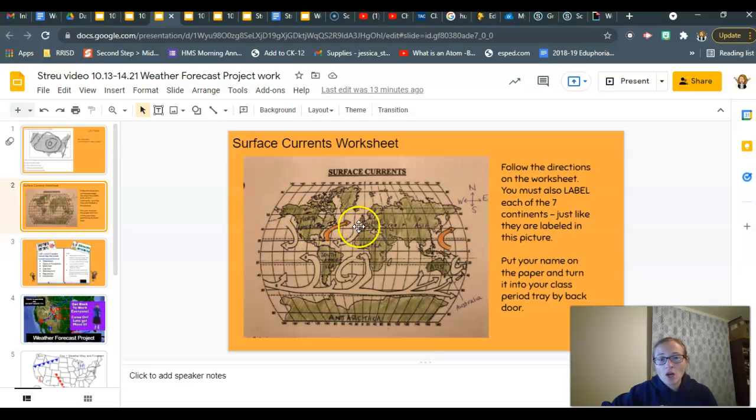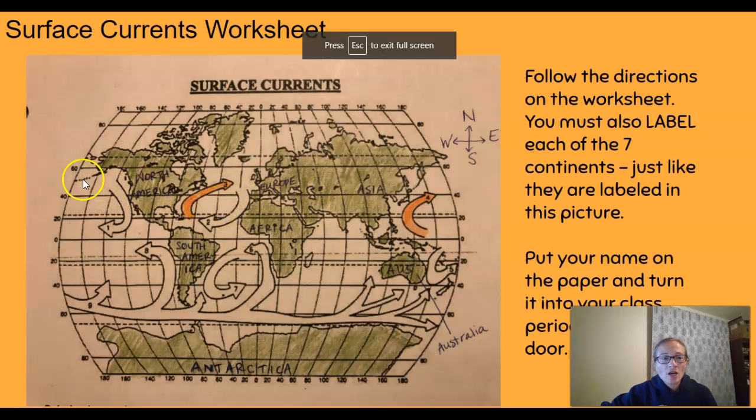Okay, so along that latitude, I'm gonna make this bigger. Along that 40 degrees of latitude line, right here, it touches North America, it goes straight across and it touches Europe. We do not have the same exact climate. So these people around like New York State and the people in Spain, they do not have the same exact climate because here in North America, they're being warmed by a warm current.